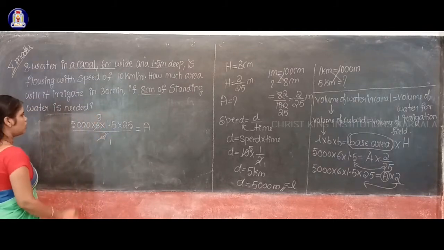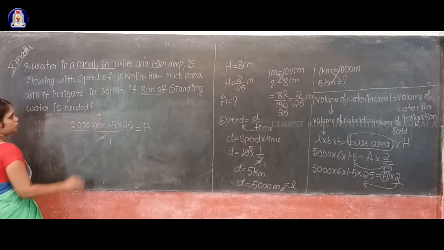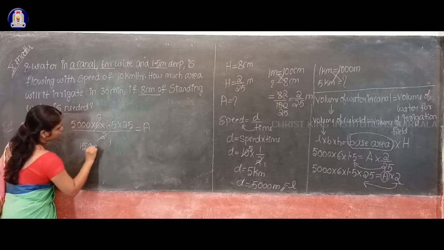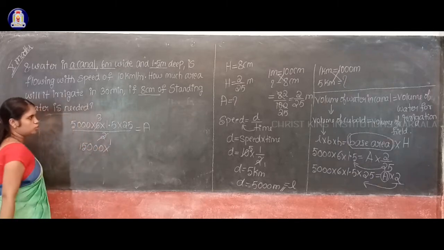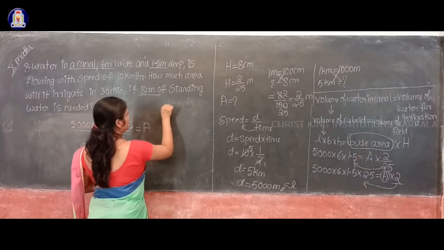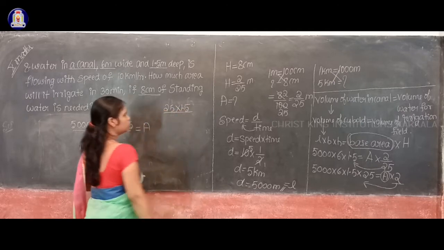So now 5000 into 3, how much will you get? 5 3s are 15, so you will get 15,000. Then into 25 into 1.5, multiply 25 into 1.5.